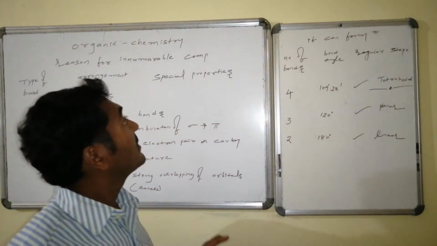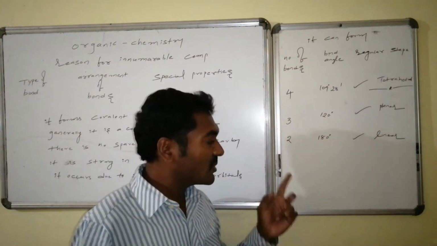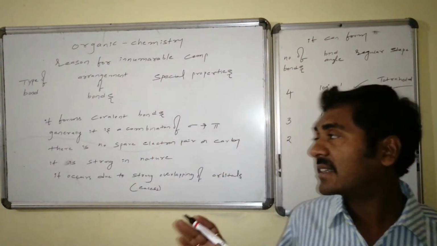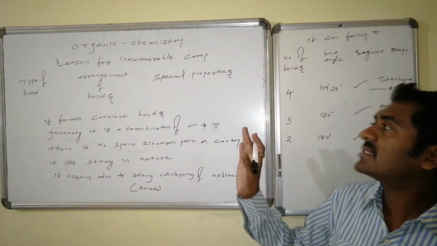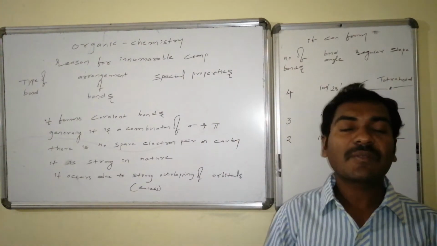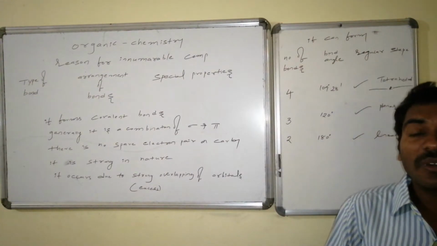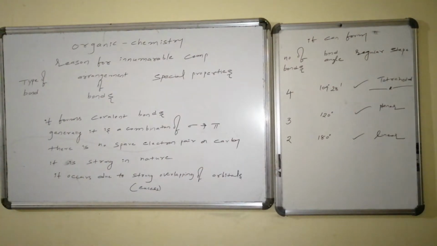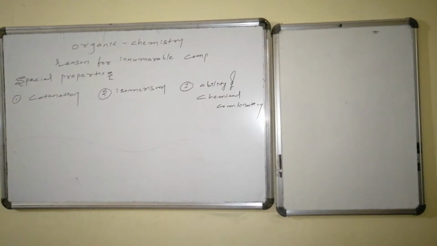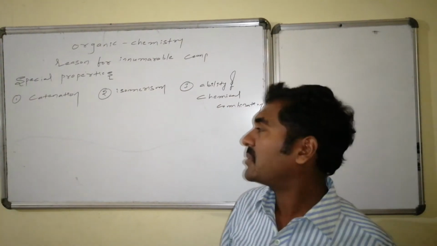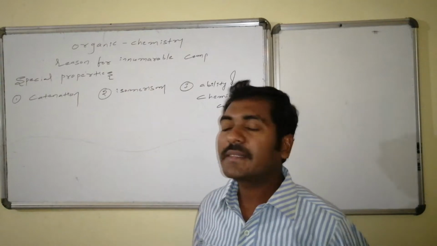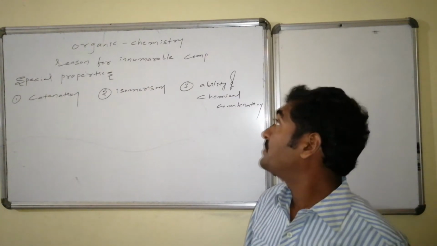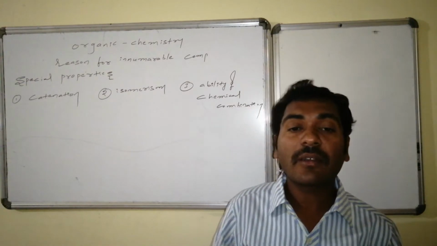And the next part is special properties of carbon. So these are the reasons. The first reason and the second reason is spatial adjustment. Already we made the discussion. Now we will go for the special properties of carbon due to which it shows innumerable compounds. They are explainable in three ways: one is catenation, second is isomerism, and third is ability of chemical combination.